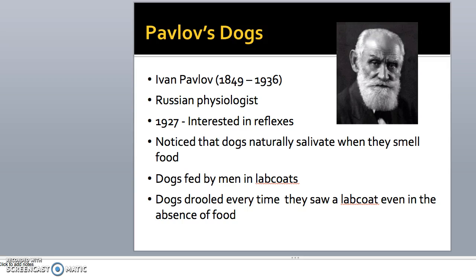Ivan Pavlov was alive between the years of 1849 until 1936. He was a Russian physiologist, and right around the year 1927, Dr. Pavlov became very interested in the whole concept of reflexes and studying reflexes. He noticed that dogs naturally salivate when they smell food. He also noticed that dogs were fed by men in lab coats, and that dogs drooled every time they saw a lab coat, even in the absence of food.